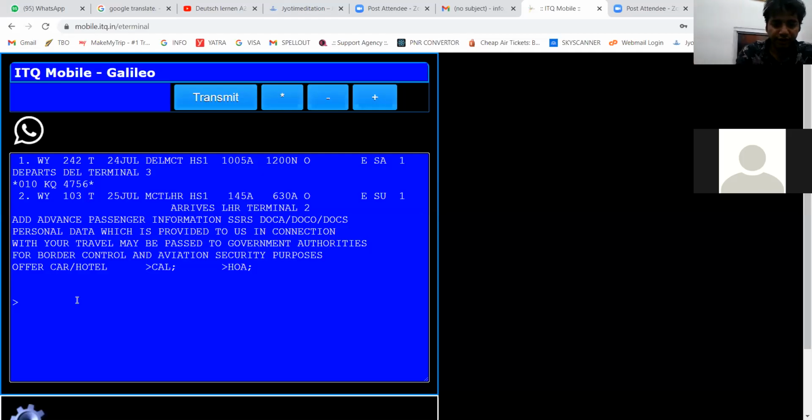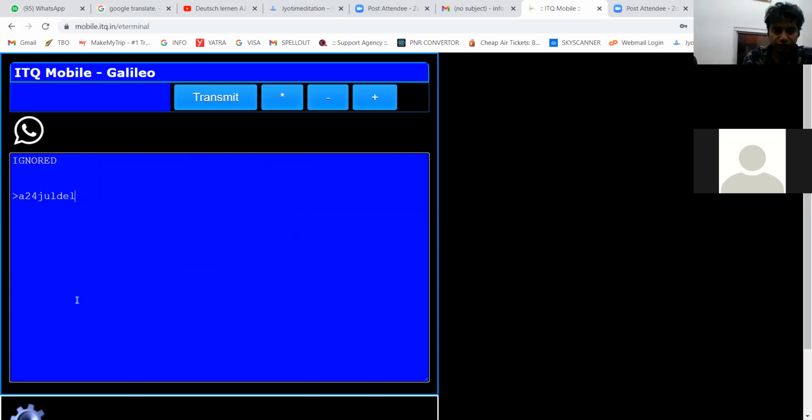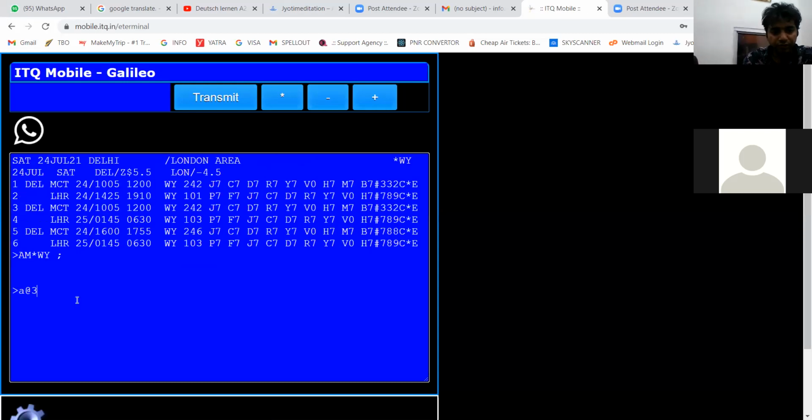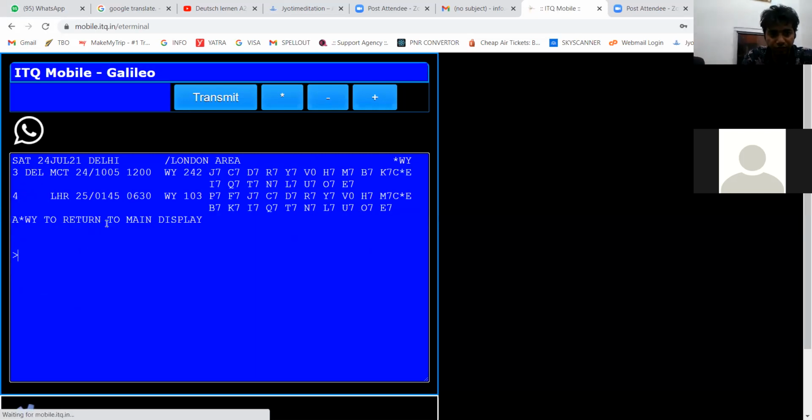Okay, so I will explain to you one more time. What I will do is 24th of July, Delhi to London star WY. This is a combination. Then I will pick a morning flight. We will not take an evening flight because London airport is very busy. Sometimes in the evening time it gets closed, right? So I will take the flight where you will reach London in the morning at 6:30. I will N1 T3 T4. Is that clear to you? Clear?